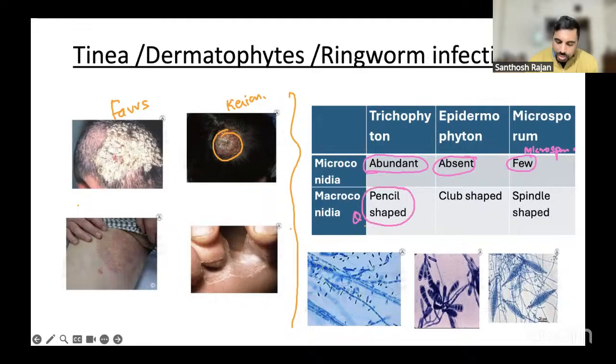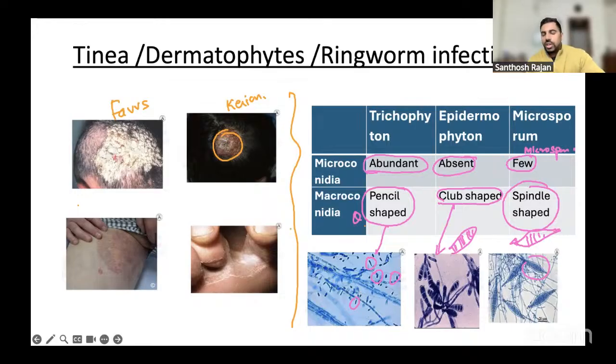Trichophyton is pencil shaped. You can see here, all pencil tip, like this. Epidermophyton is club shaped. You see here, this is the epidermophyton, and it looks like a club. Microsporum is spindle shaped, like a spindle. That's it. These are very, very important things: how it looks, and how you speciate it. You speciate like this only. So these are the different types of tinea infections.